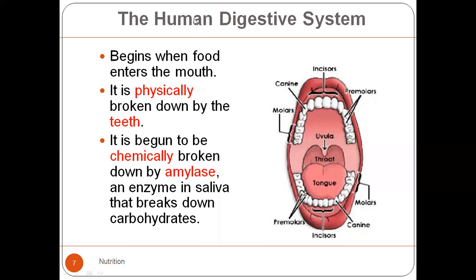The mouth is also known as the oral cavity. The tongue is the accessory organ of the oral cavity. When the food enters the mouth, it is physically broken down by the teeth, and this process is known as the mechanical digestion. By breaking down the food by the teeth, more of the surface of the food is going to be exposed, and smaller parts जो हैं वो हो जाएंगे, food के smaller pieces हो जाएंगे, which is going to ease the process of digestion.